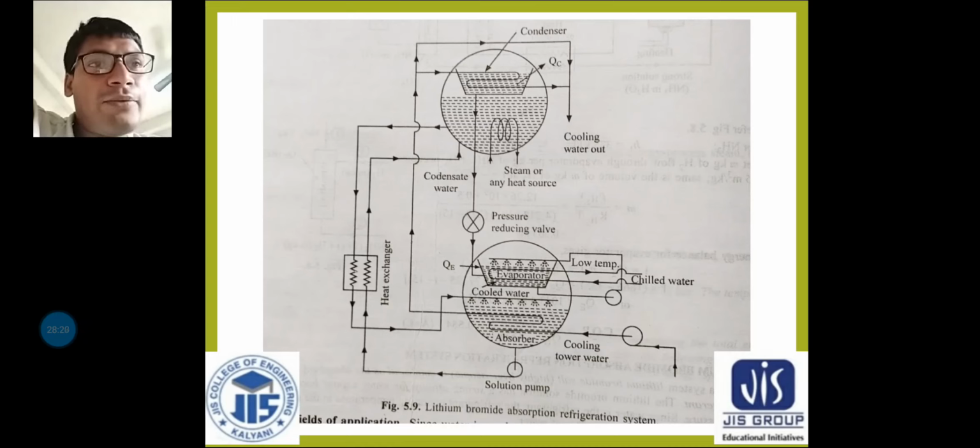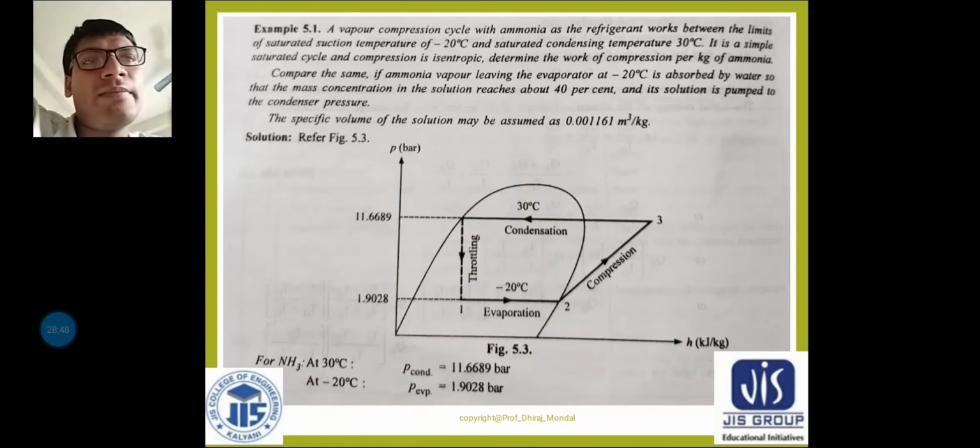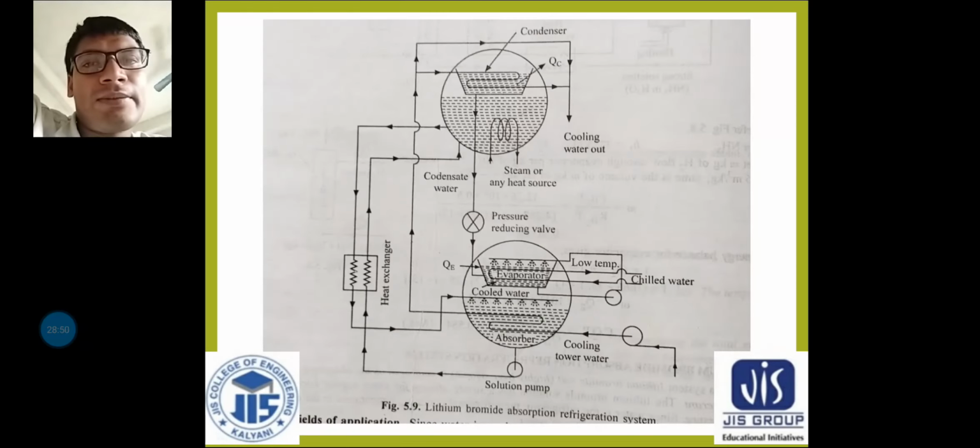Here we will see how the condenser and the generator work in the same drum at the same pressure, and how the evaporator and absorber work at the same pressure, how the process happens, and how much refrigerating effect we are getting. So that working principle will be discussed in the next class. Some numerical problems will also be discussed.